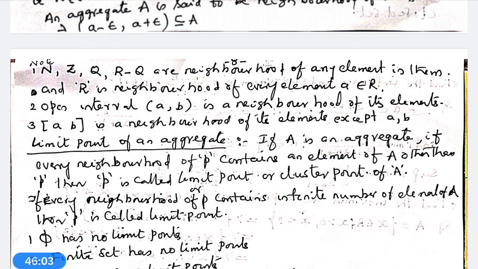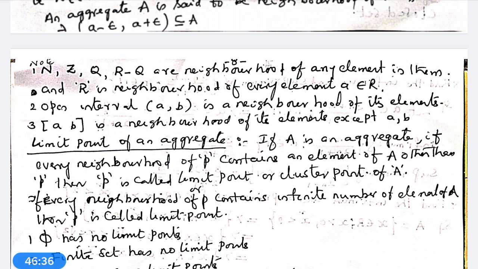If A is an aggregate, and if every neighborhood of P contains an element of A other than P, or if every neighborhood of P contains an infinite number of elements of A, then P is called a limit point of an aggregate.